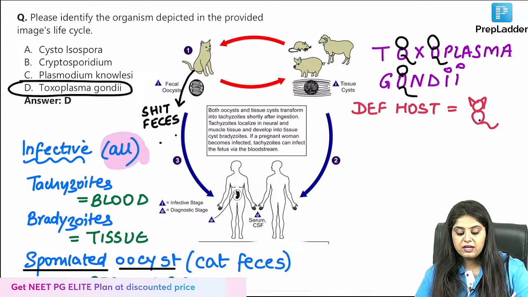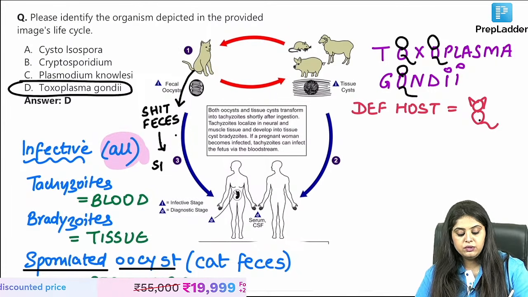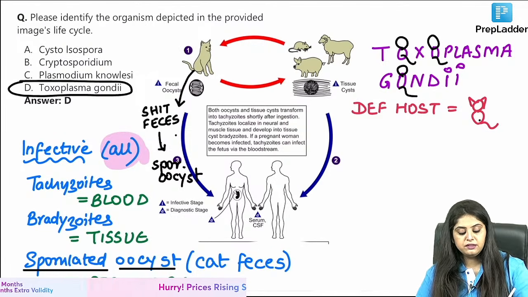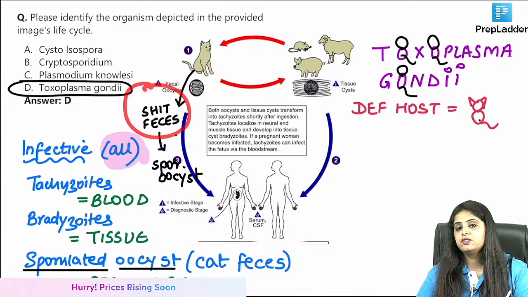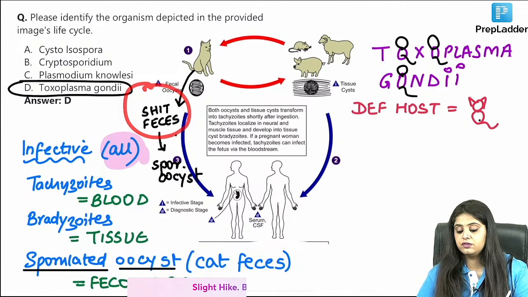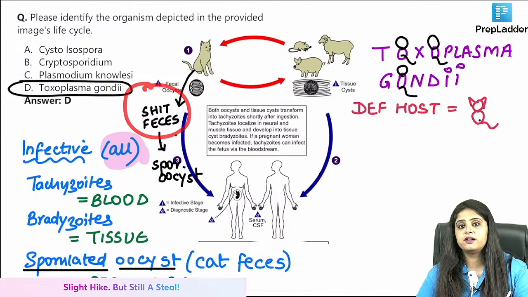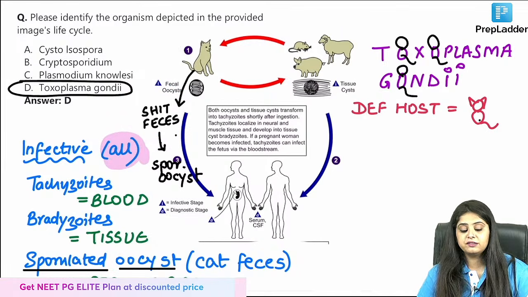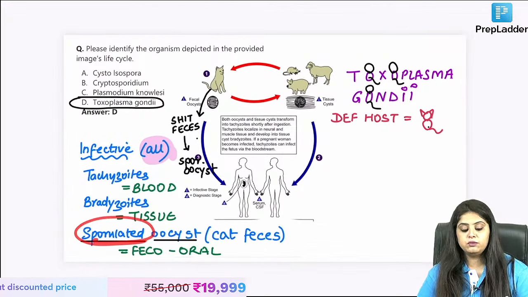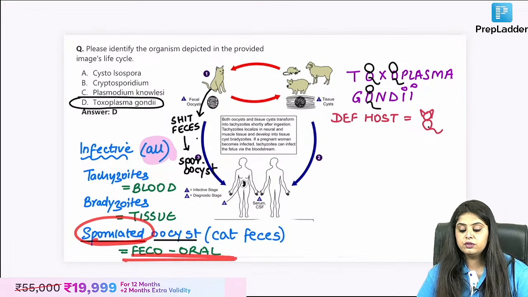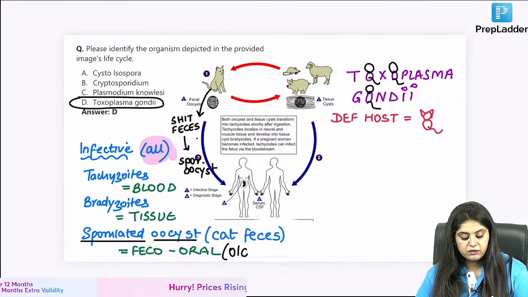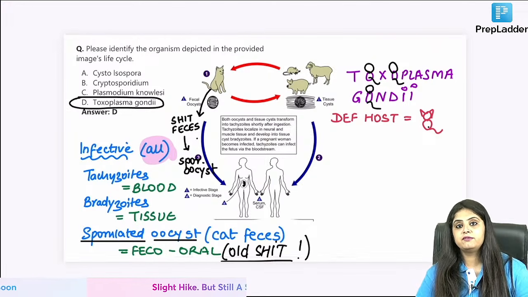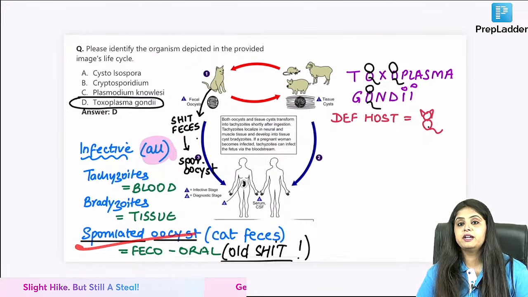So ma'am, what is going to happen is it will take time. You need to have sporulated oocyst. So now my question to you is, is new and fresh cat shit infectious to us, or is old cat shit infectious to us? It is the old shit that we are scared of, because the new shit only has oocyst and that is not infective to us. It is the old shit which is infective to us, and that is going to come as fecal-oral route, and that is why in the bracket you will write old shit. Okay, what are you scared of? I'm scared of old shit coming in my food and water. Very important. That is one way of getting the infection.